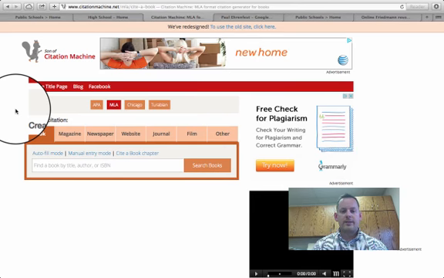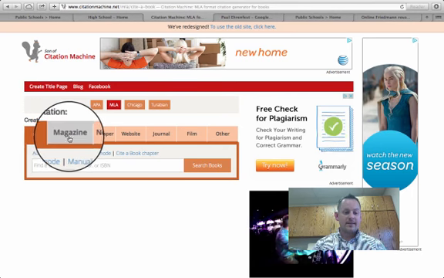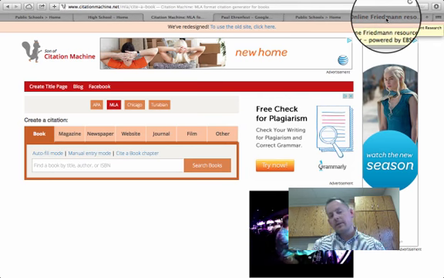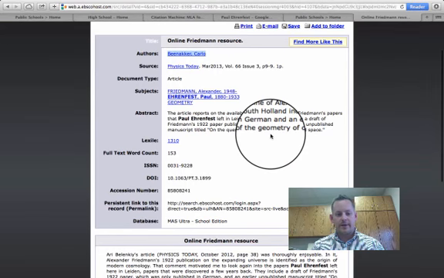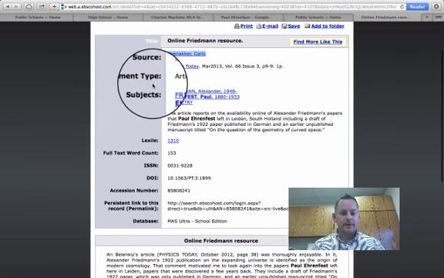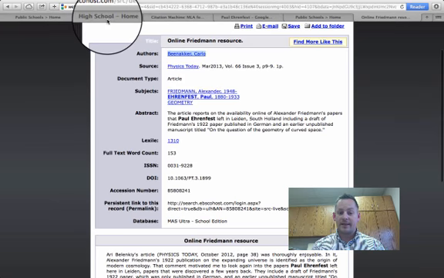Okay, so to even know what you're talking about, you've got to go back to your article first and figure out what medium it is. Is it a book? Is it a magazine? Is it a newspaper? That sort of thing. Typically, if you look at where it's published, you can figure that out. So it tells you actually. Document type, article. It was published in Physics Today.